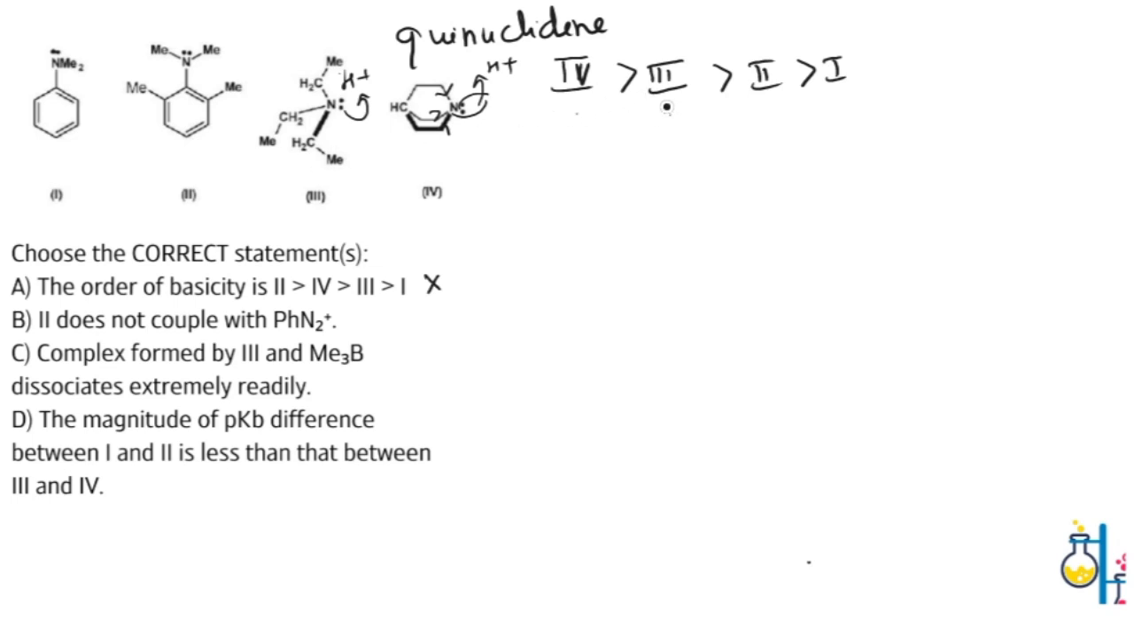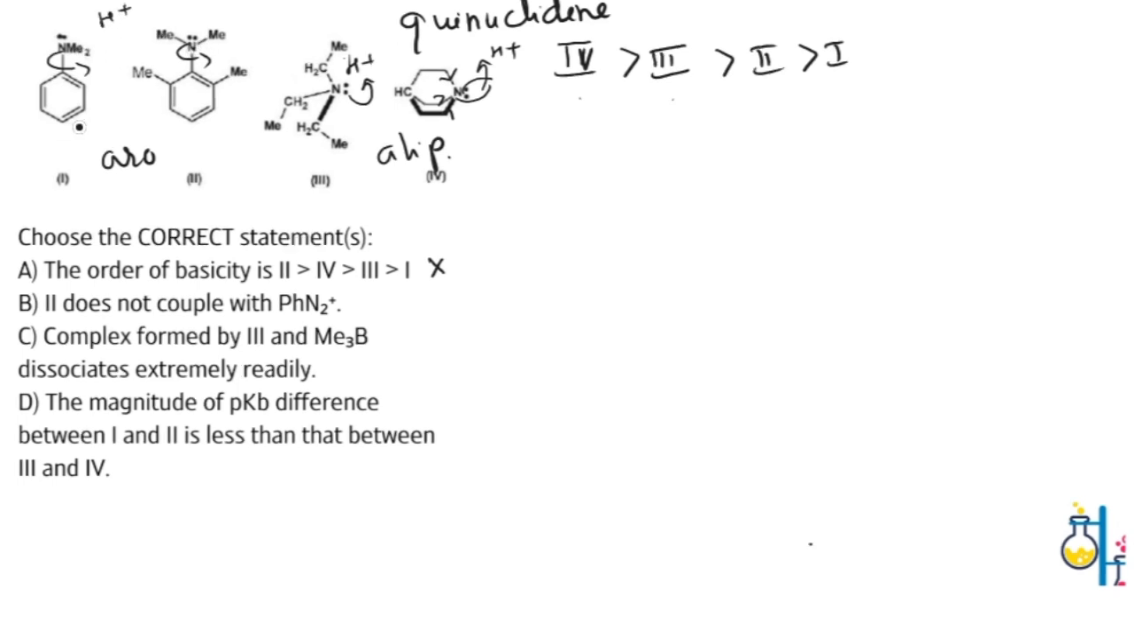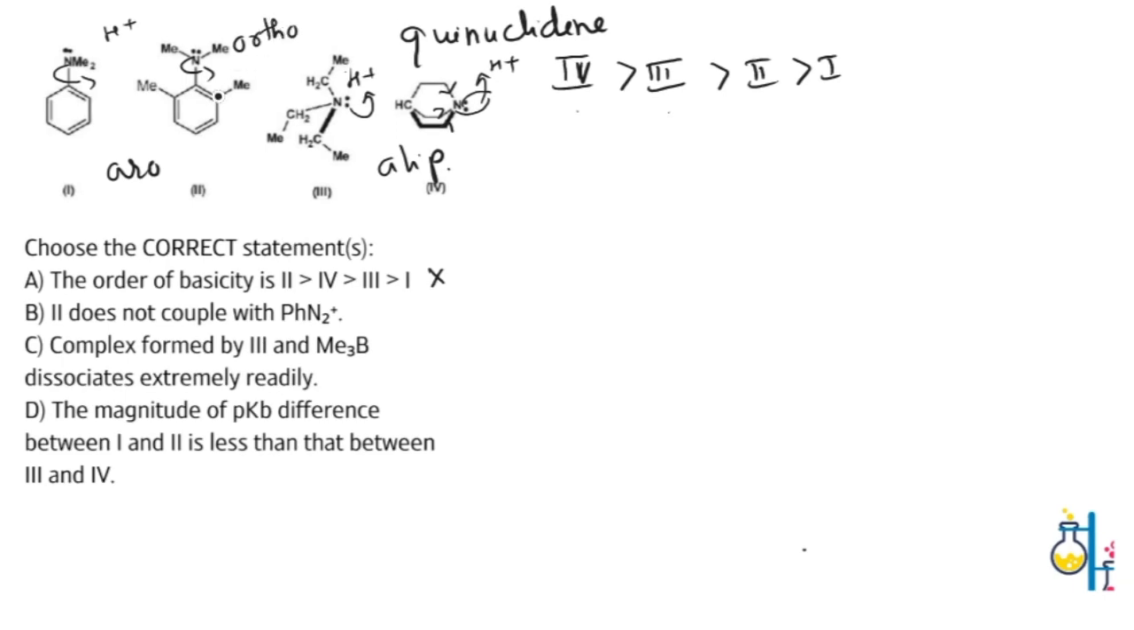However, these two molecules are greater than 1 and 2 because these are aliphatic amines. Since these are aromatic amines, the lone pair will be somewhat in resonance with the benzene ring. Hence, it's not easily available for the incoming proton. How are you going to justify that 2 is more basic than 1? For this, you need to know that there is the ortho effect exhibited by the molecule 2.